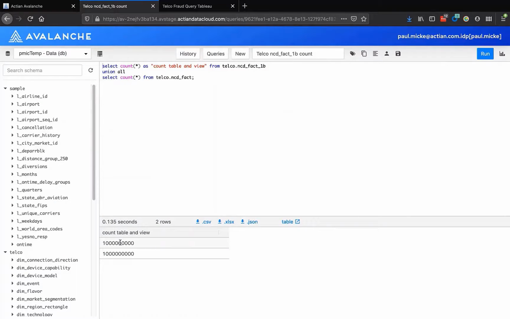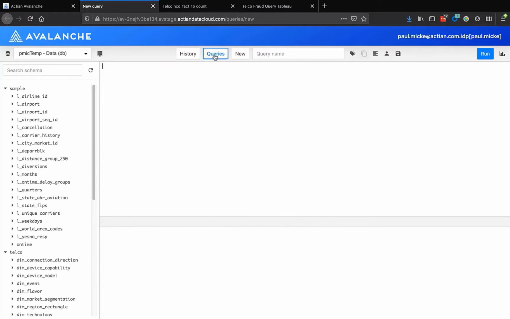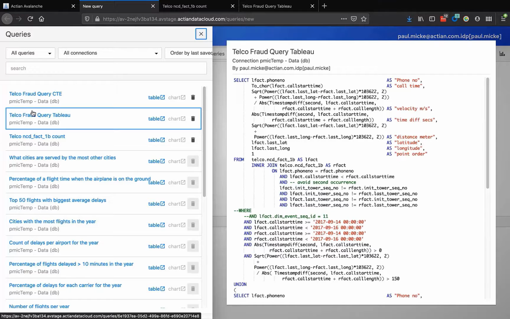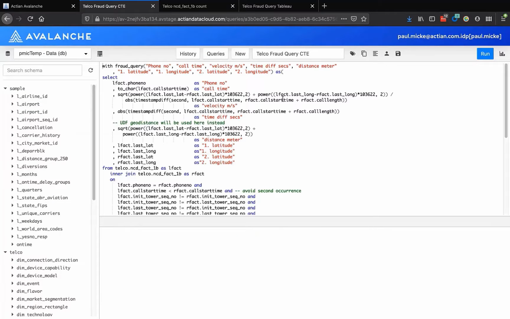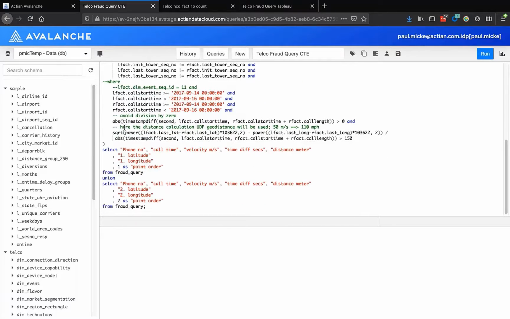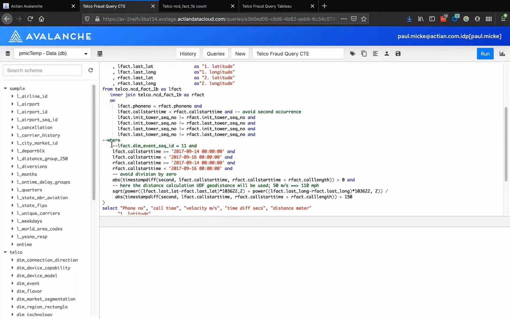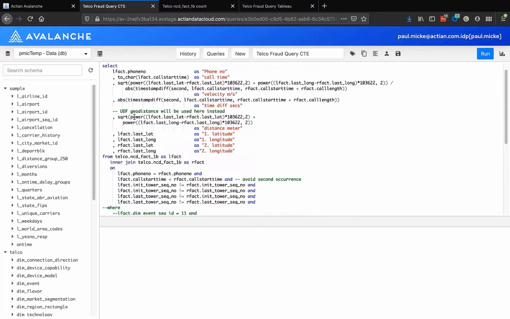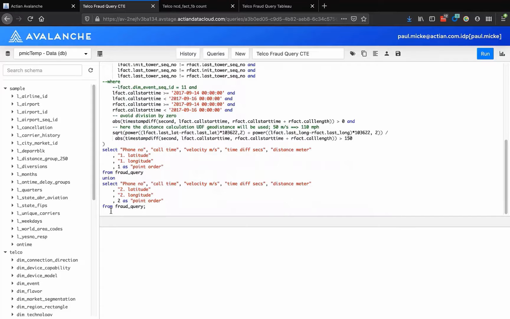And there is also the view used that allows us to easily switch between different sized data sets. And here it's set to the 1 billion row fact table. Earlier, we said we'd look at a more compact query where the union doesn't occur. In Tableau, it uses a common table expression. And then we select the query, and then it lists the results here in a union to get these 2 rows here that constitute the endpoints of a line between the 2 different geolocations, from one location to the other, associated with where a potentially fraudulent call has been made.